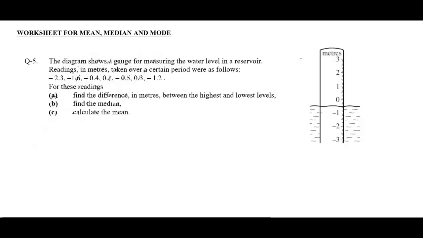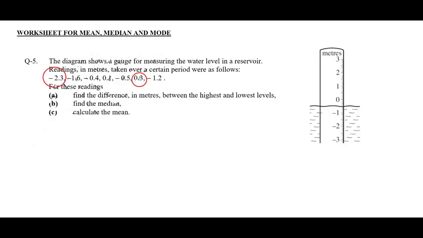This diagram shows a gauge for measuring the water level in a reservoir. Readings in meters taken over a certain period were as follows. From these readings, find the difference in meters between the highest and the lowest level.